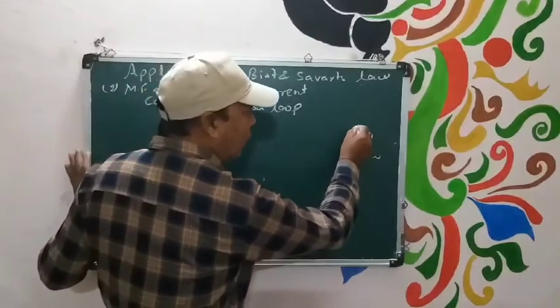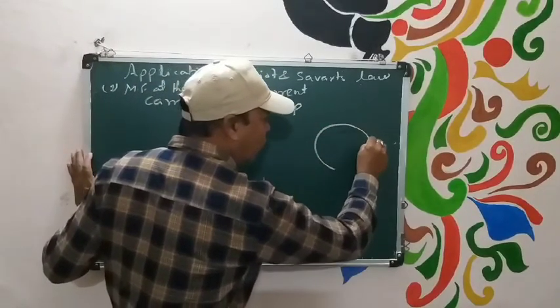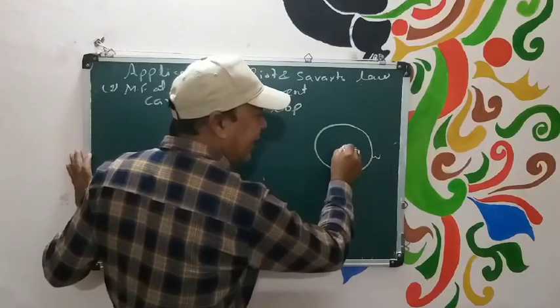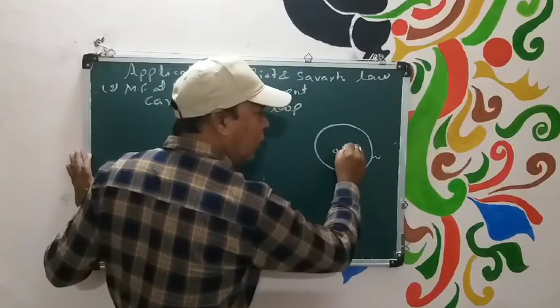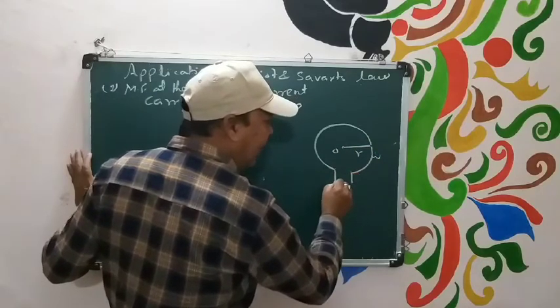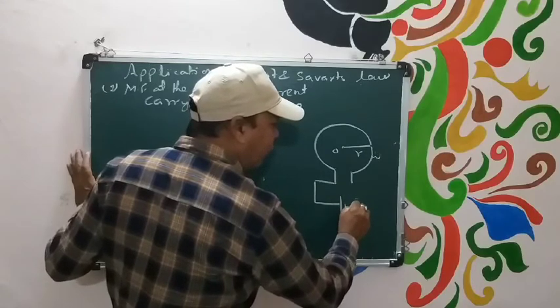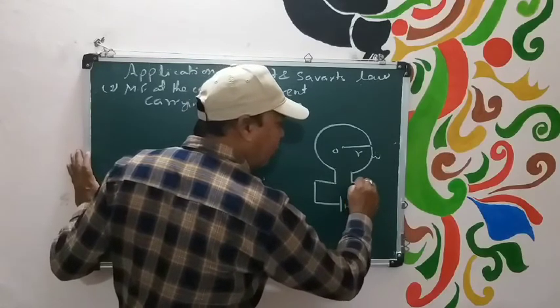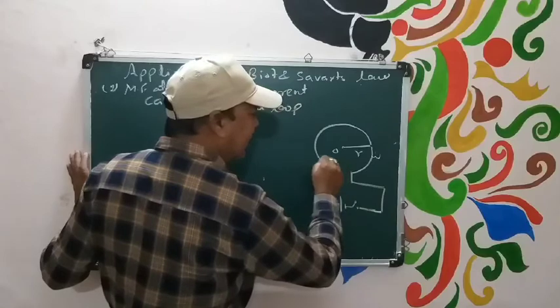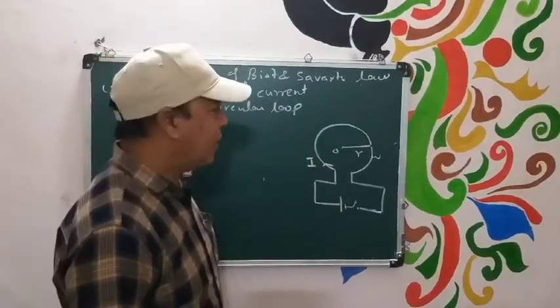Suppose this is any loop. This is a circular loop. Its center is O, radius is R, and holding I current. Suppose I current is flowing in this circular loop.